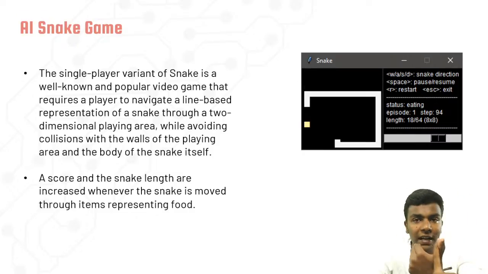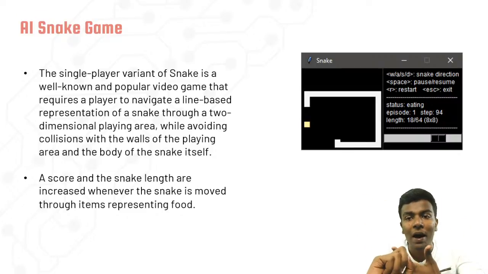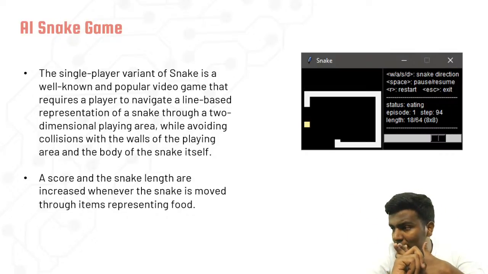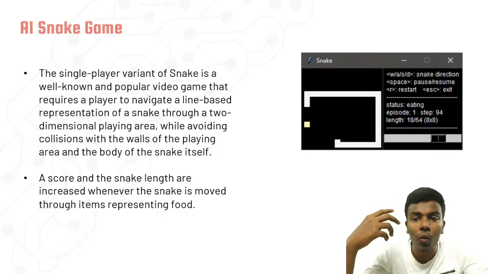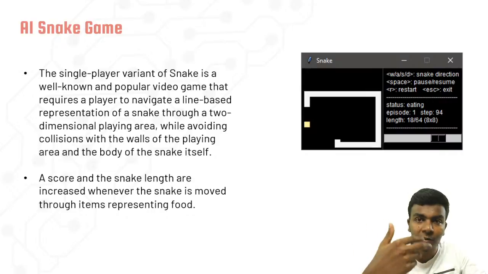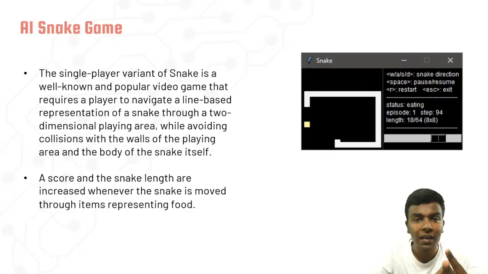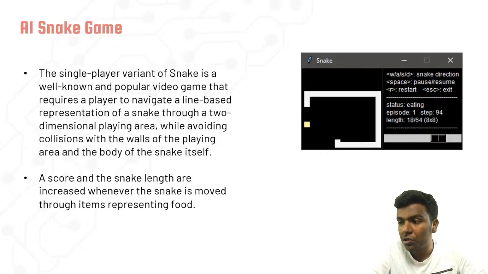First of all, detecting the wall, it should not collide with the wall, and it should know where the egg is. That is the second challenge. And the third challenge is that it should know where the snake's body lies. And then the length of the snake with respect to the area. Yeah, that's also right. So these are all the challenges, and we are going to overcome them. Apart from it, there is also another challenge, like finding a path.